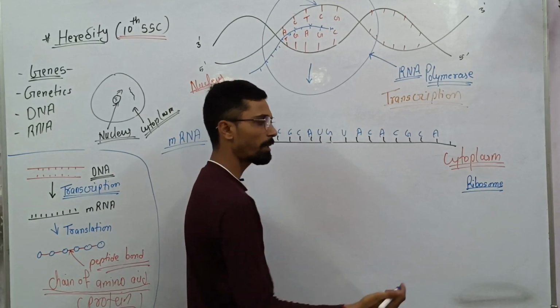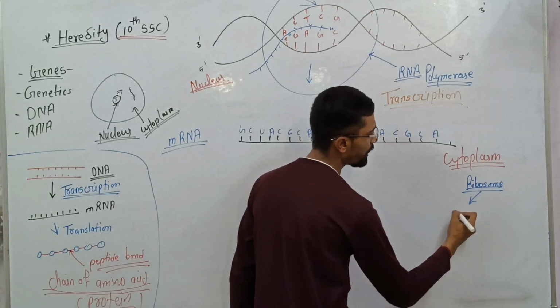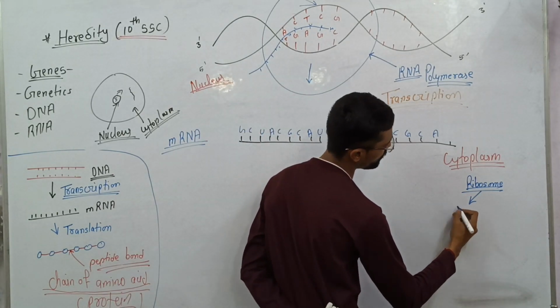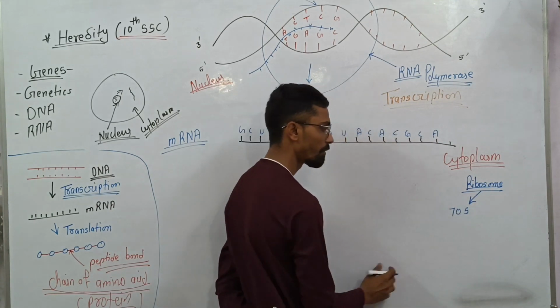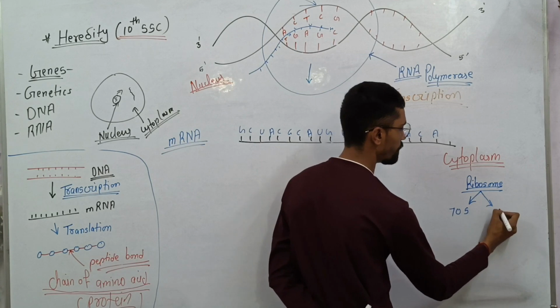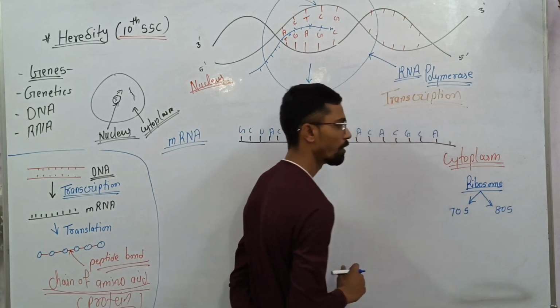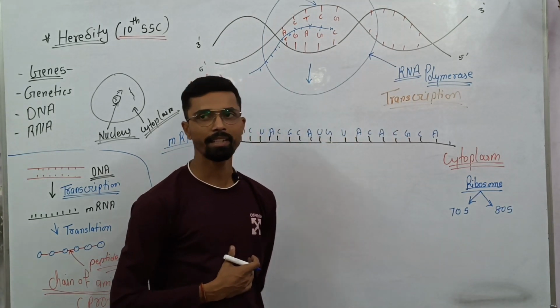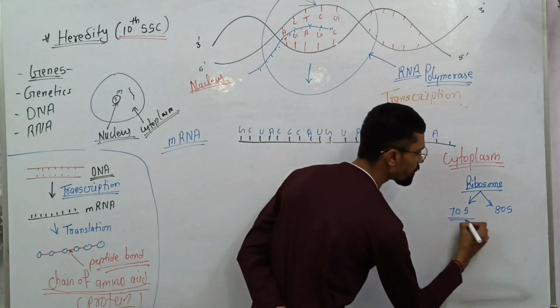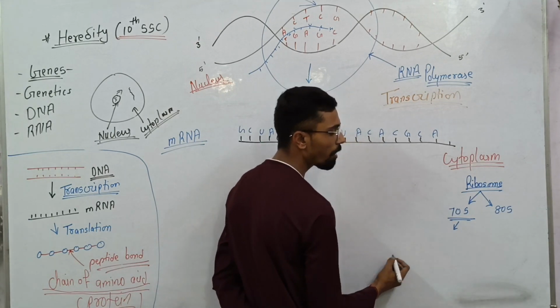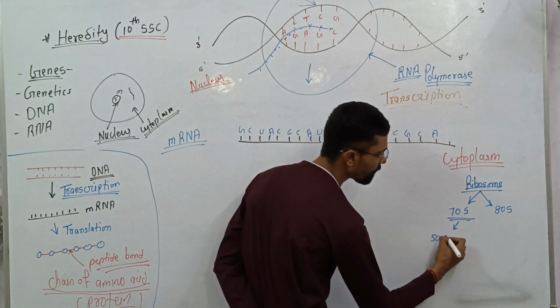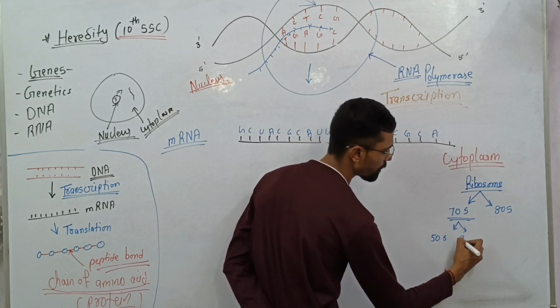having two types, basically it's called what? 70S or 80S. We have 70S, where S is a unit. It forms a 50S and 30S.